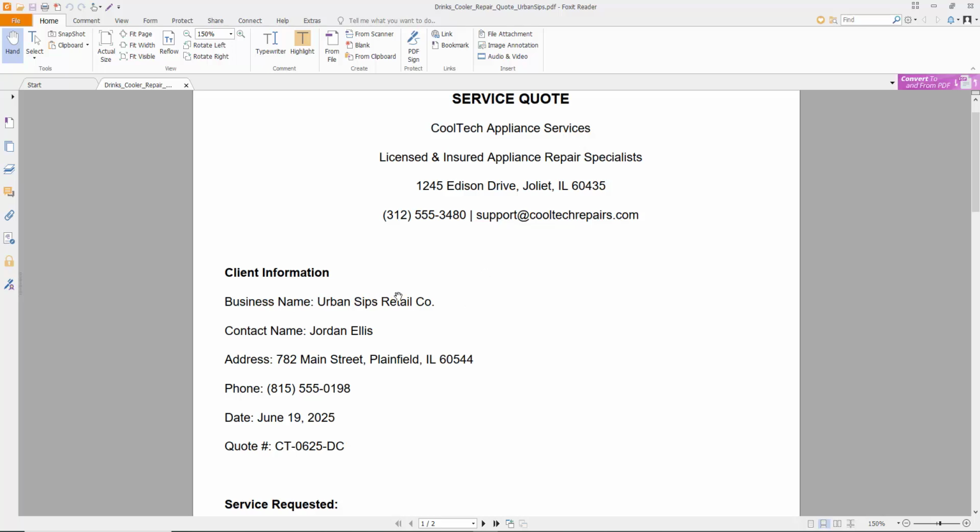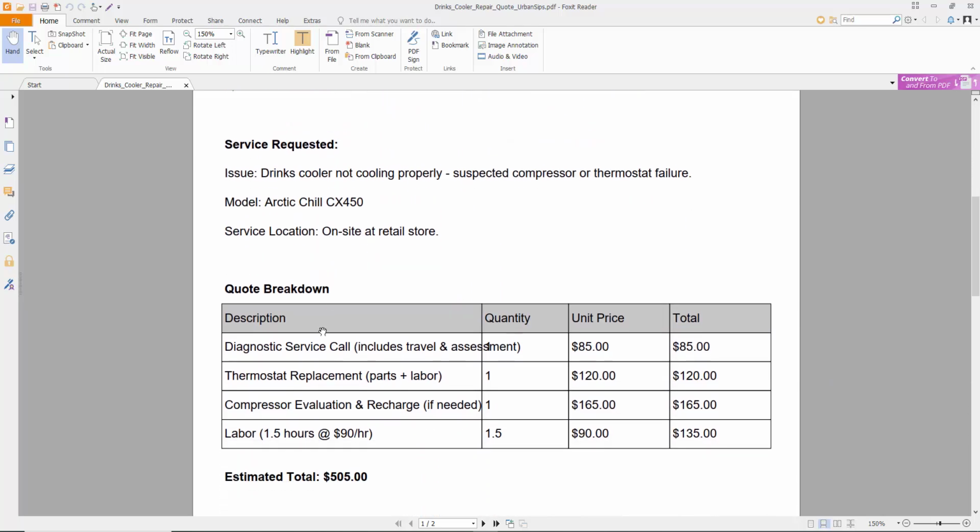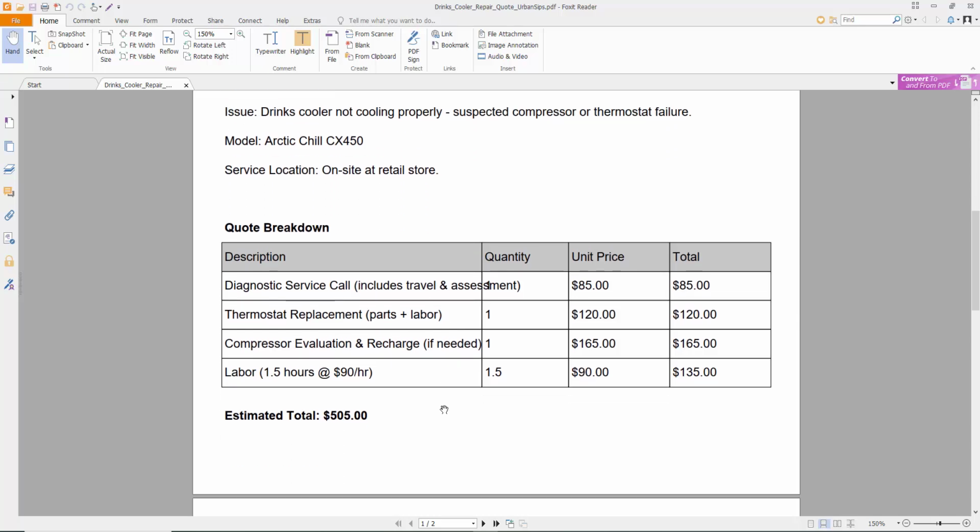This is your name, Urban Sips Retail Company. This is, let's say, you, and you received this quote for diagnostic service call, thermostat replacement, compressor evaluation, and so forth. And you got this estimated total from them of $505. Now, you don't know if this is a good quote or a bad quote. How do you really figure this out?